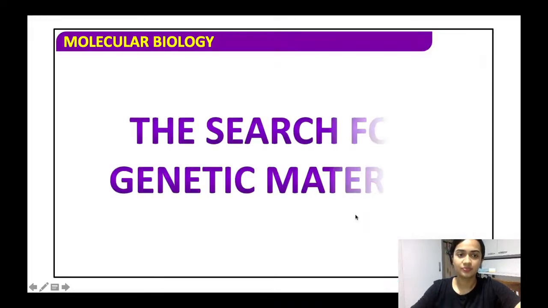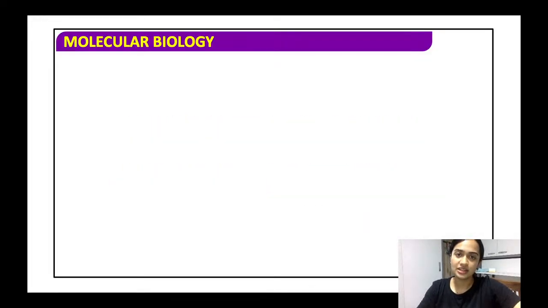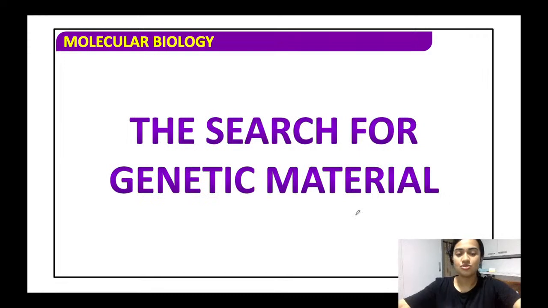All right. The search for the genetic material. So this will be our topic for today. As I said, we had discussed Mendel in chapter 5. This is chapter 6 of the NCERT under unit 6, genetics.